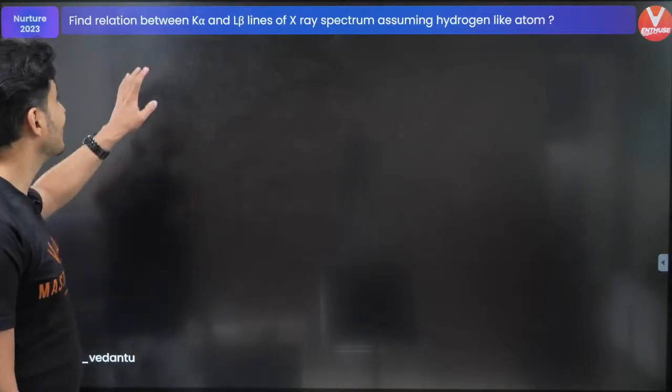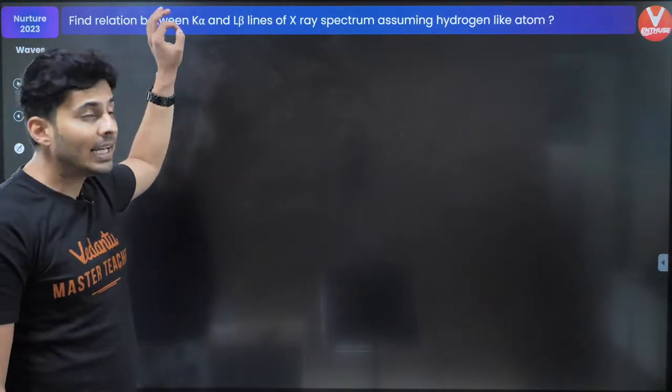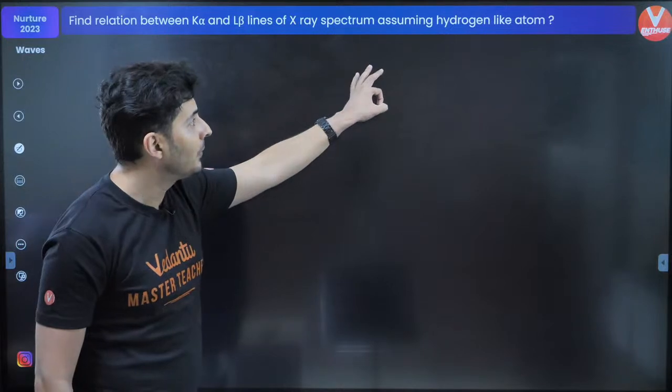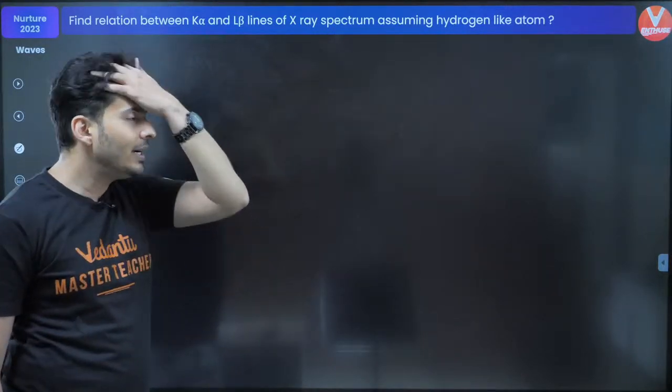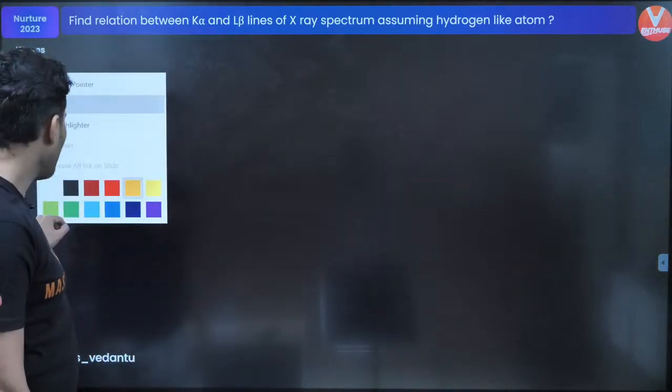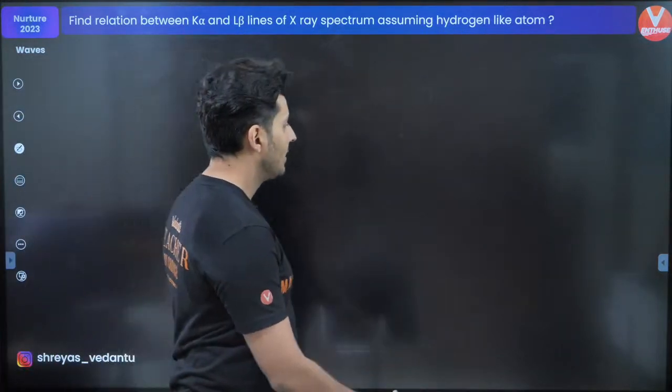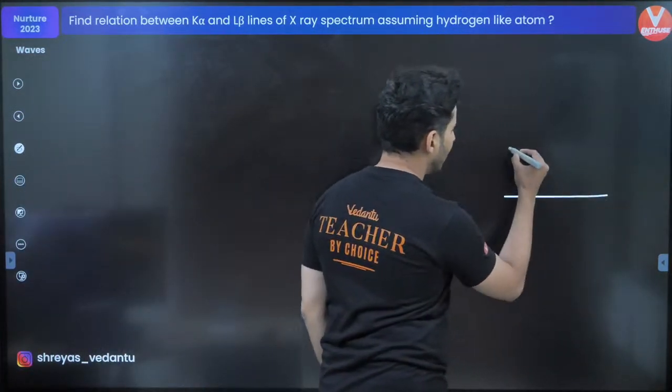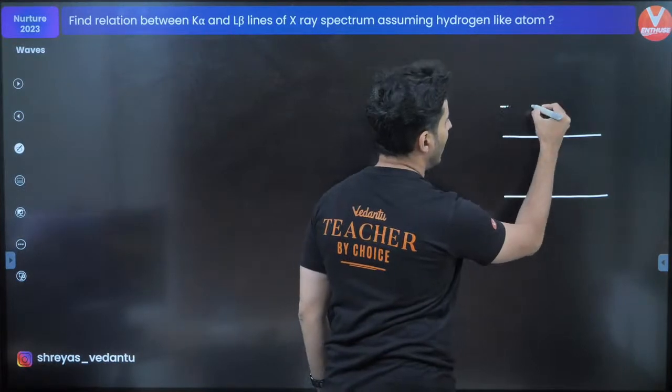To find the relationship between K alpha and L beta of the X-ray spectrum, assuming it like a hydrogen-like atom. Okay, what does it mean? Let's draw the shells K, L, M, and so on.